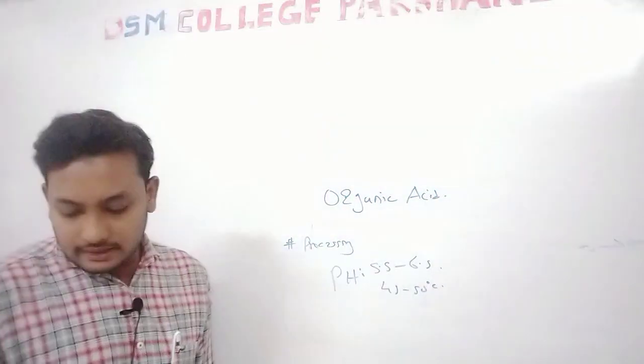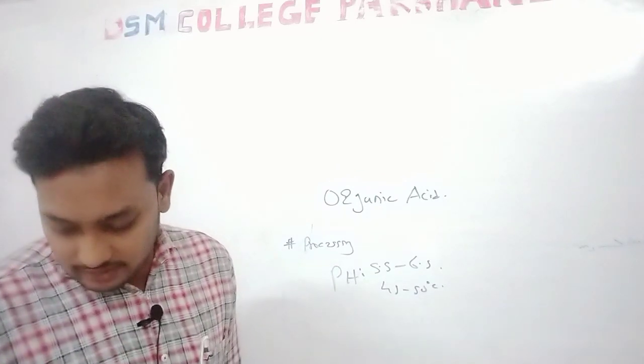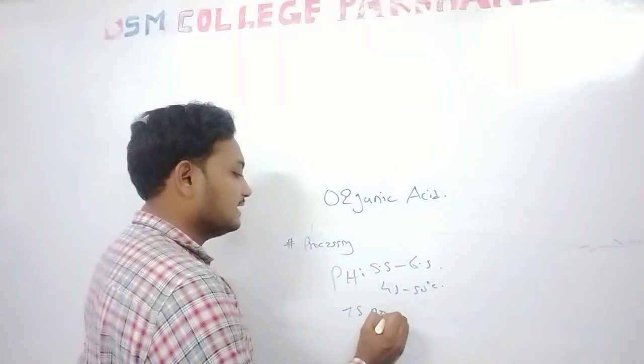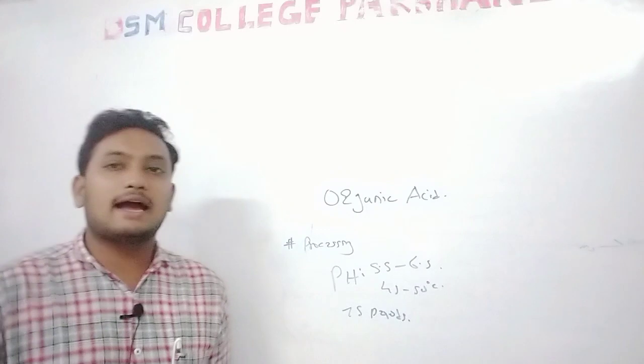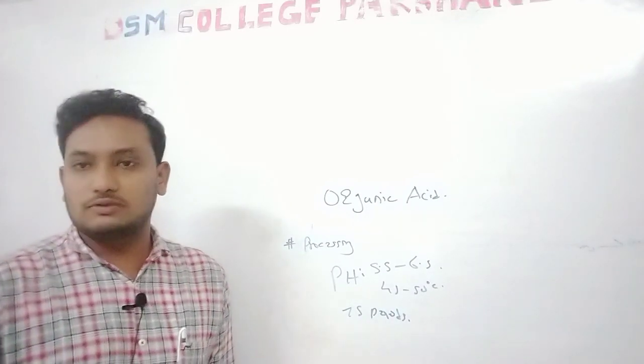How much time is required? 75 hours are required for the production of lactic acid in the media. That is the process for the production of lactic acid.